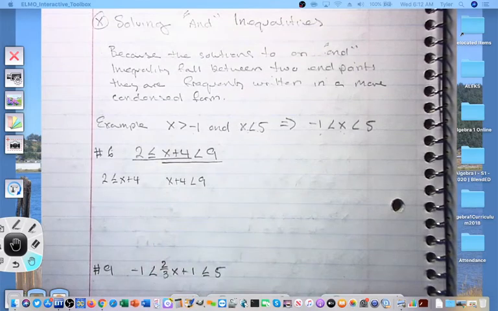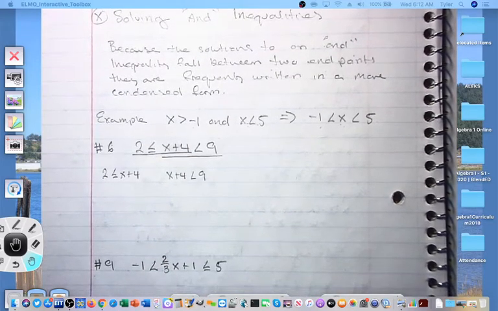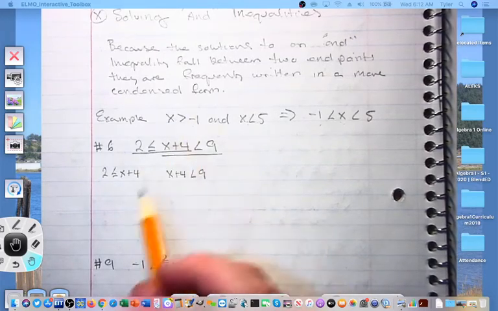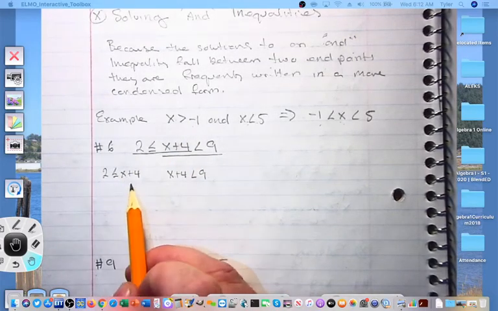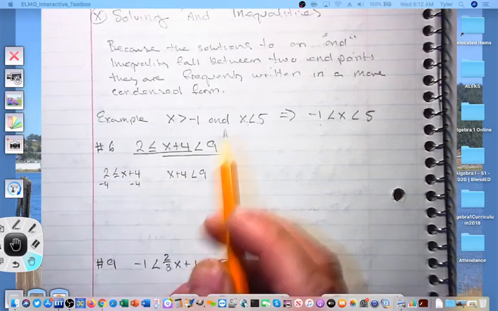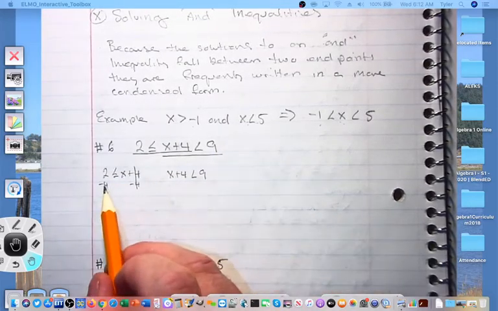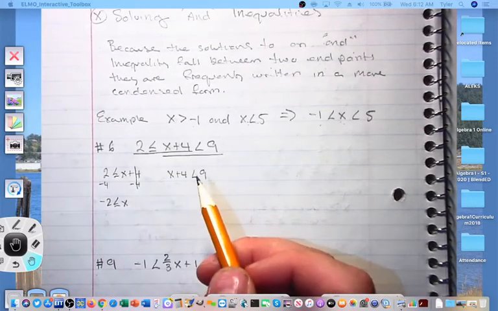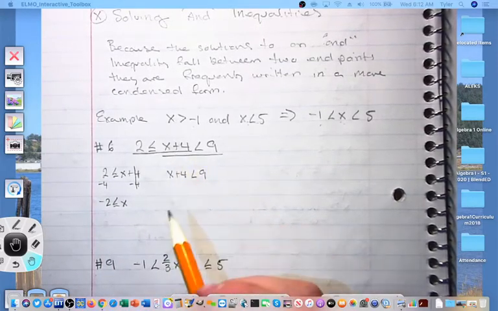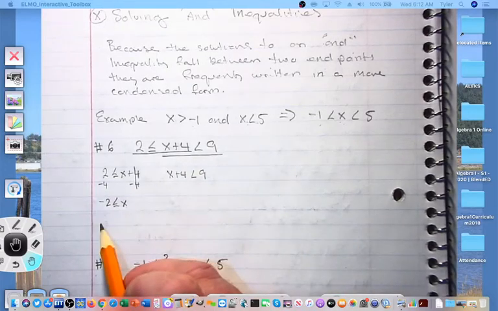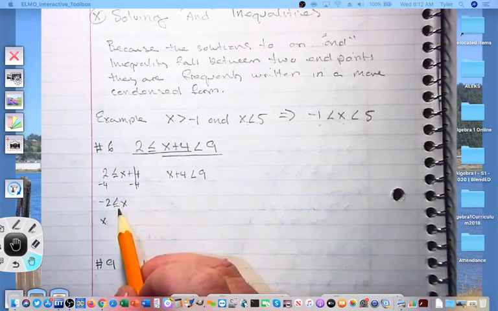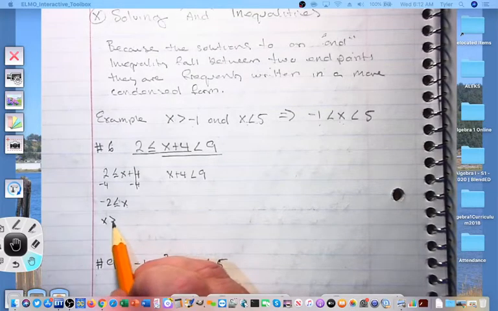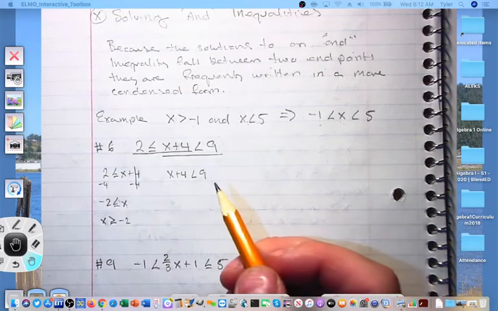So this is really, really consistent. This is an AND inequality. Let's separate, let's solve them both, and we'll go through this process again. To get x by itself, I'm going to start by subtracting 4. That cancels out my 4's. -4 plus 2 is going to be -2 is less than or equal to x. Now, I would like to be able to read this left to right with the x written on the left. Open mouth towards the x, I'm going to keep it greater than, it's going to be greater than or equal to -2.